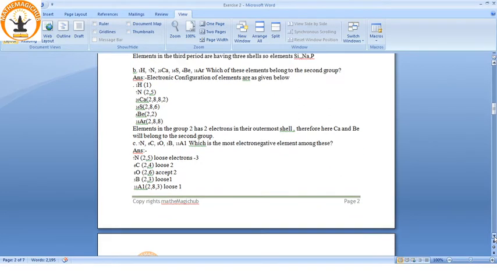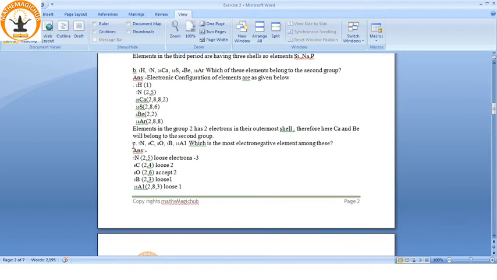Let's move to the next question. So these are some elements. B. Which of these elements belong to the second group? We have to write down the electronic configuration, and the second group has valency 2. So elements which have 2 electrons in the outermost shell have valency 2. So that will belong to group 2. Accordingly, Ca and Be will belong to the second group.